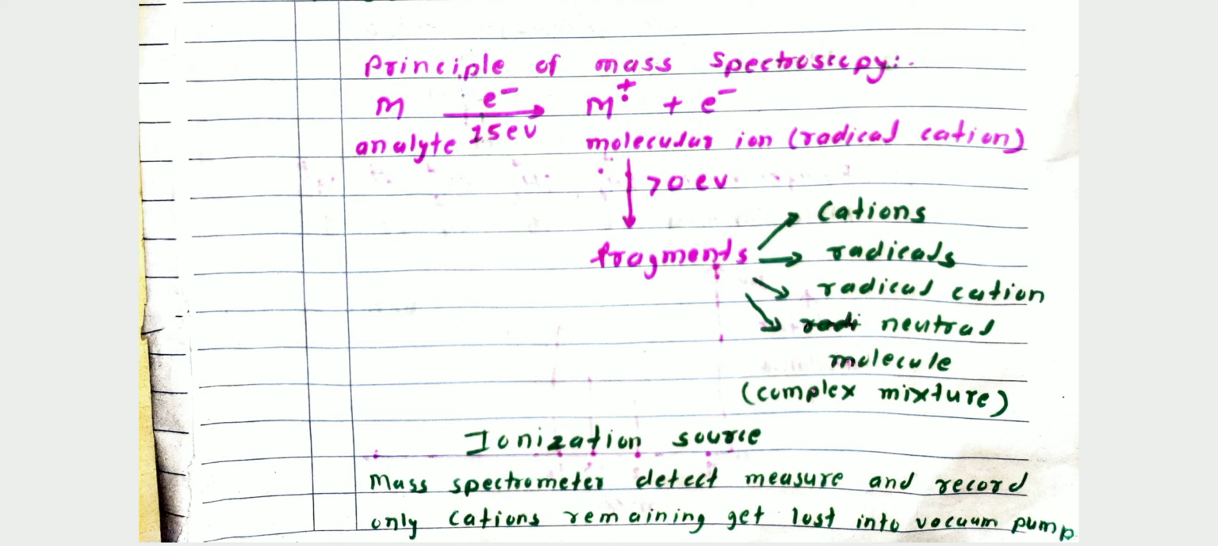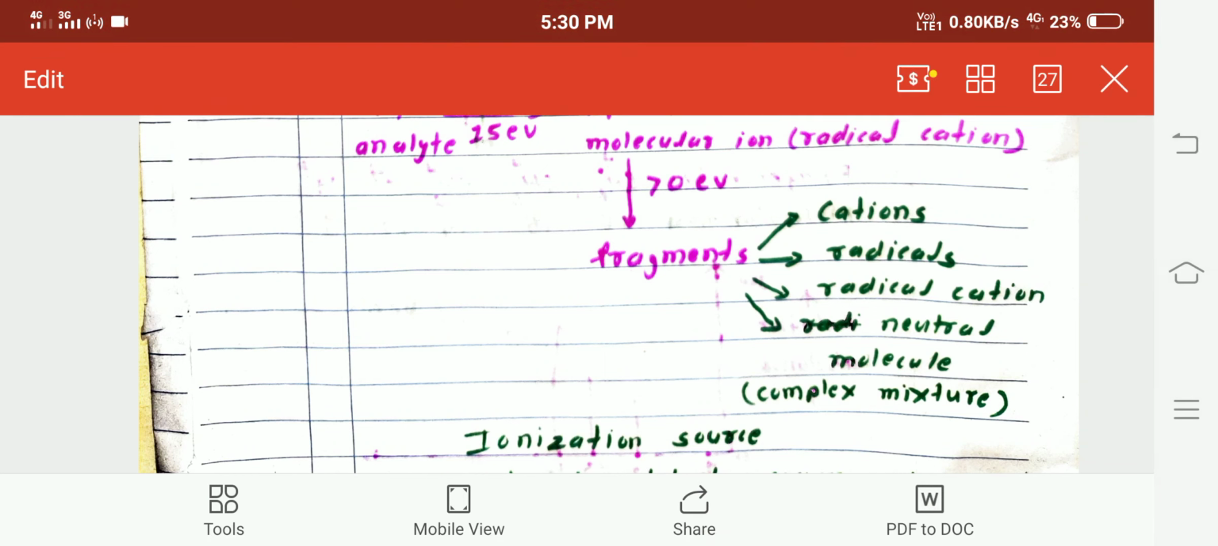Then the second fragment is the radicals. Radicals means those atoms or molecules containing a single electron. Here Cl2 is the molecule. If in the Cl2 molecule one Cl atom gets 1 electron and the other Cl atom gets 1 electron, that is homolytic fission of the Cl2 molecule, formation of Cl free radicals. Singly occupied electron species are called radicals. Then the third fragment is the radical cation and the fourth is the neutral molecule.